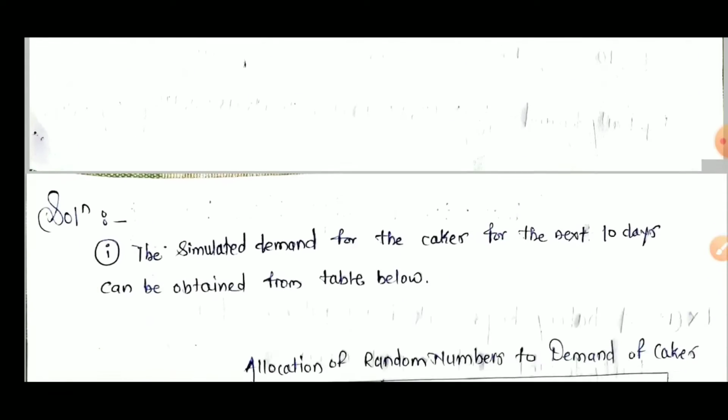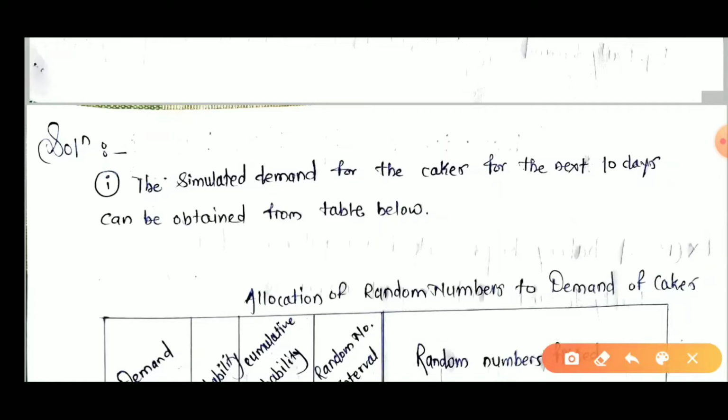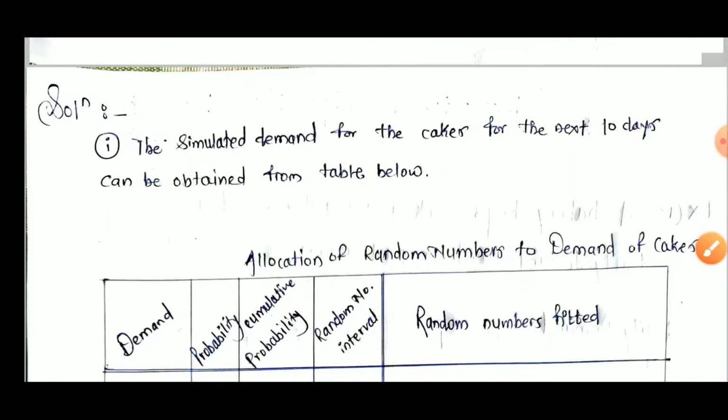Now we have to make the simulation model. The solution of this given numerical: the simulated demand of the cakes for the next 10 days can be obtained from the table below.